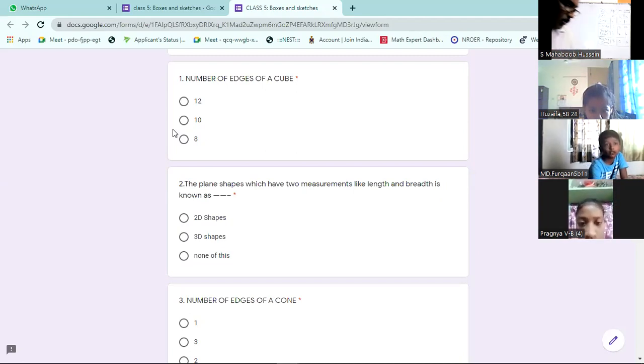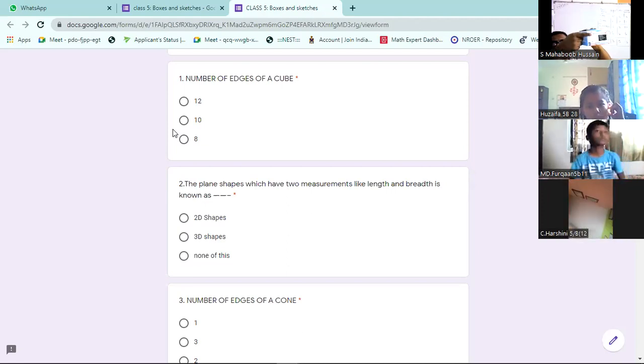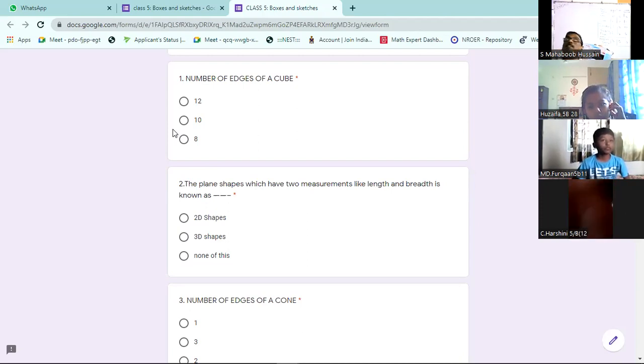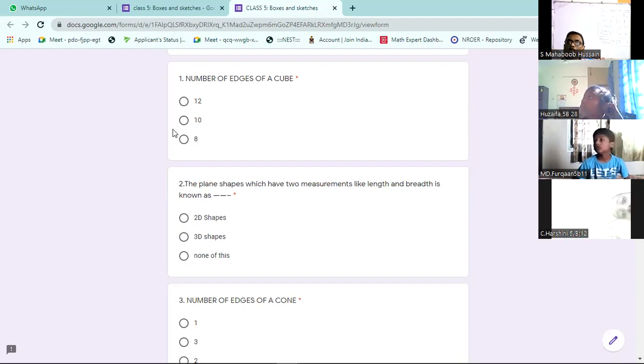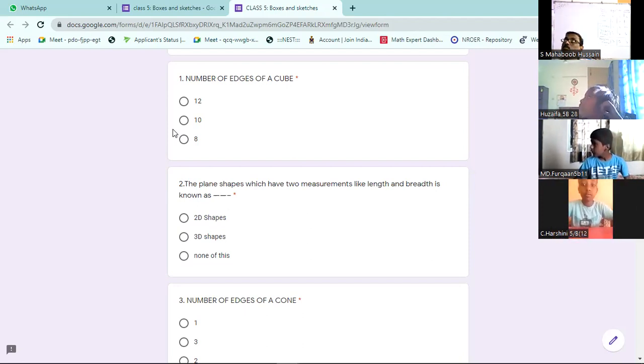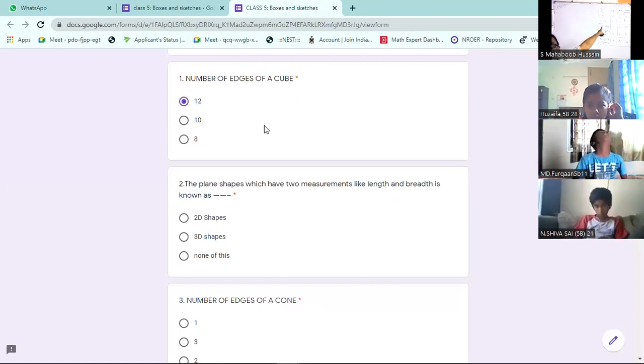While doing in the class also, I have taken the example of a chalk piece box. These are called edges. Edges means lines. This is one edge, this is one edge, this is one edge. Like this, how many edges will be there? You can look at your room itself. Top 4 lines will be there, bottom 4 will be there, walls 1, 2, 3, 4. So 4, 4, 4. All together, 4 threes are 12. 12 edges will be there. If you hold this table by hand, then you can identify and give the answer.